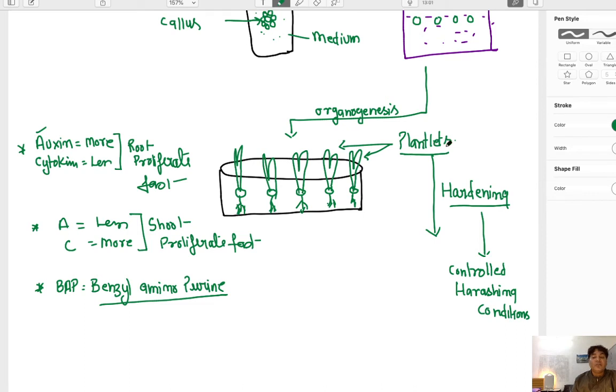So these plantlets become acclimatized. They adjust themselves according to the changing environmental conditions, that is of temperature. And in the same way, the humidity is increased slightly, and then it is decreased. So these plantlets become adapted to the differential humidity conditions, and likewise light and all that. So when these plantlets are perfect to survive in harsh environmental conditions, then they are transferred to the fields.